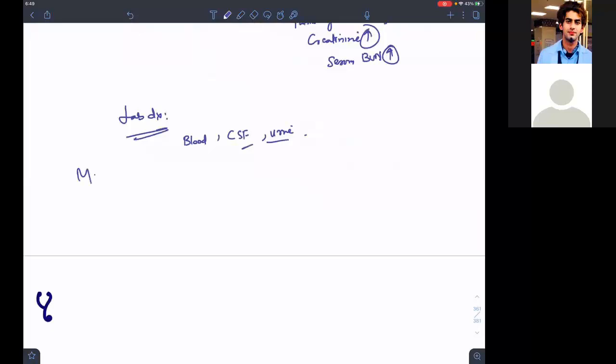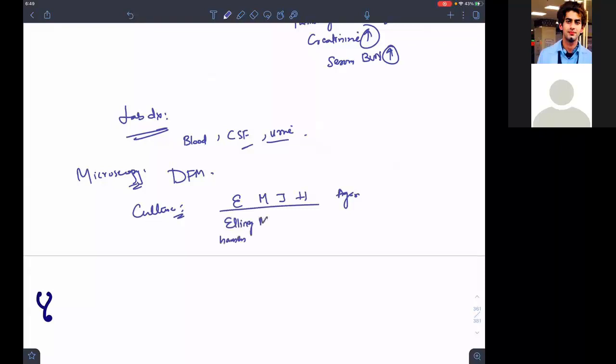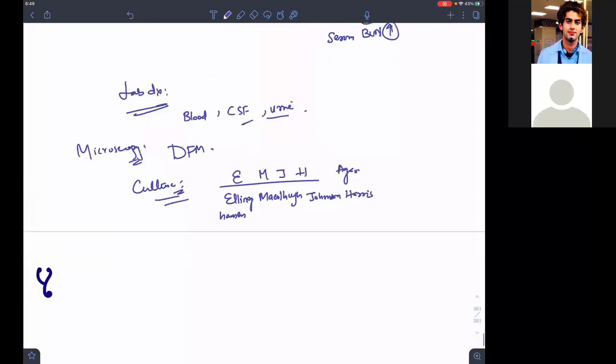Which microscopy will you go for? Same, dark field microscopy, DFM. Which culture to give? EMJH agar. What is EMJH agar? Ellinghausen, McCullough, Johnson, Harris agar. This is the culture media for Leptospira. Others can also be there, Fletcher's medium, Korthof.